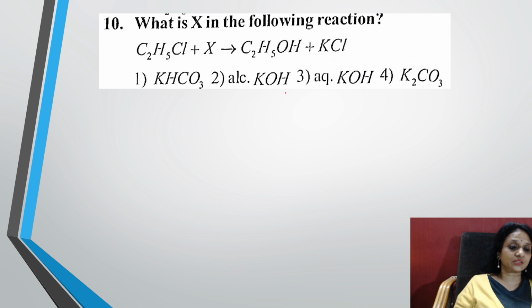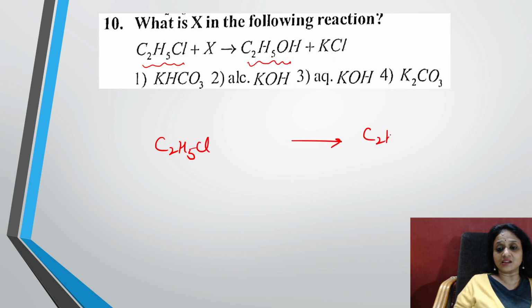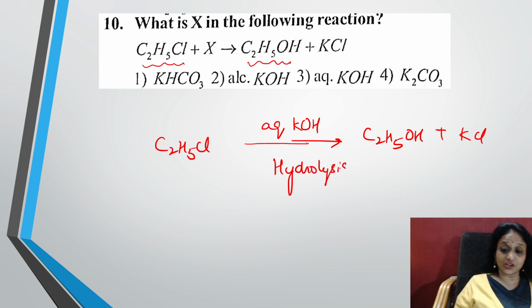Next question, students. 10th question. What is X in the following reaction? All right, X in the following reaction. Now, let's see what is happening. You're taking alkyl halide. What are you getting? You're getting alcohol. So the process which converts alkyl halide into alcohol is nothing but the hydrolysis process. Which one does this? Aqueous KOH. Aqueous KOH is going to perform a process called hydrolysis.